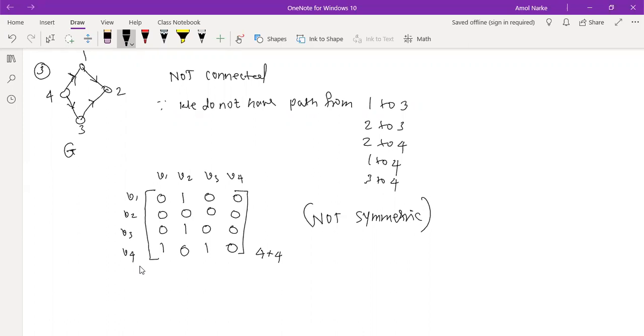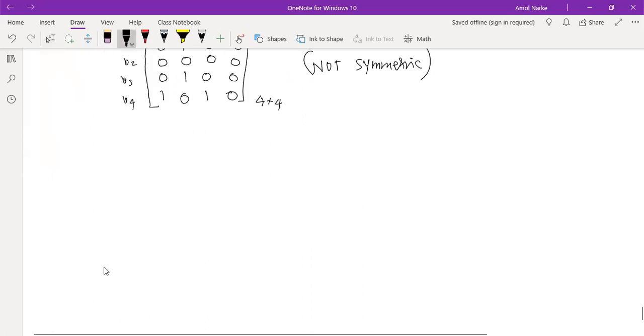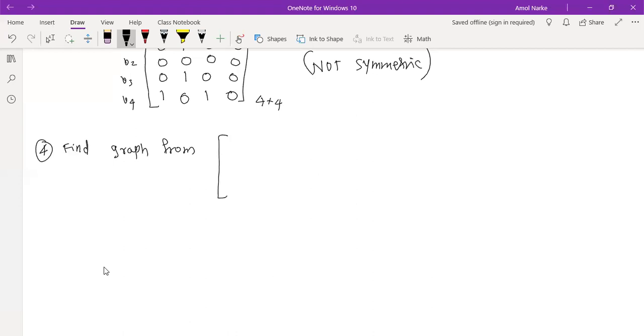So I will give you one more example. Find the graph from the matrix. I have one matrix which is 4 cross 4.